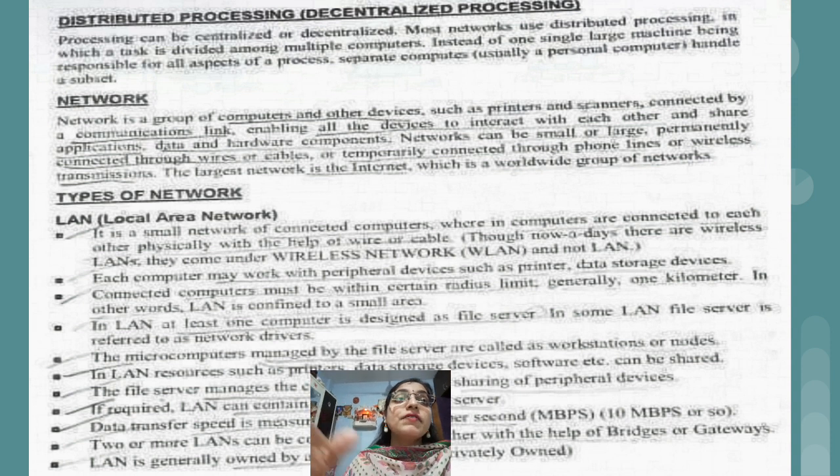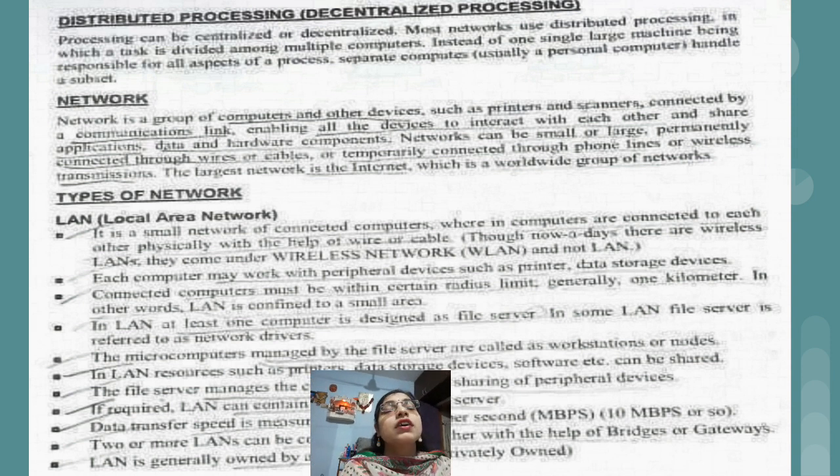For network we can take one more example. I don't think you have observed this as a commerce student, but it is one of the examples. Many computer classes normally have only one CPU, and to that same system 4 to 5 computers are connected.